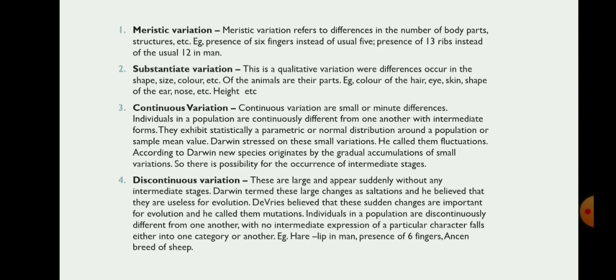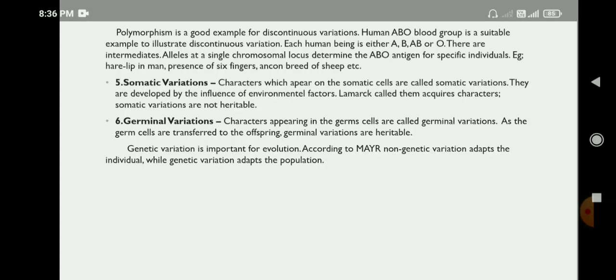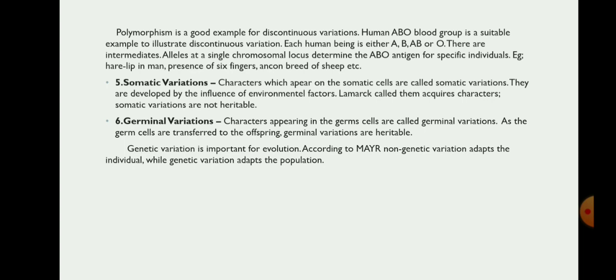Individuals in a population are discontinuously different from one another, with no intermediate; the expression of a particular character falls either into one category or another. Example, hair lip in man, presence of six fingers, ancon breed of sheep. Polymorphism is a good example for discontinuous variation. The human ABO blood group is a suitable example to illustrate discontinuous variation. Each human is either A, B, AB or O. There are no intermediates. Alleles at a single chromosomal locus determine the ABO antigen for a specific individual.